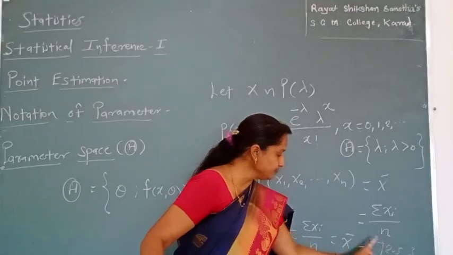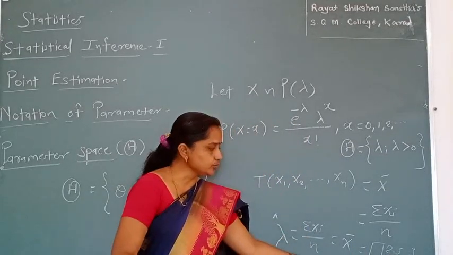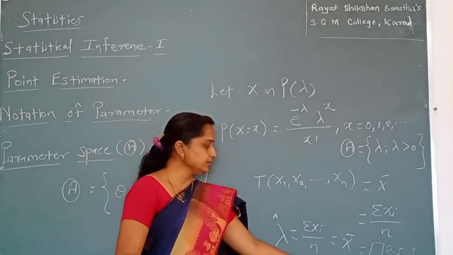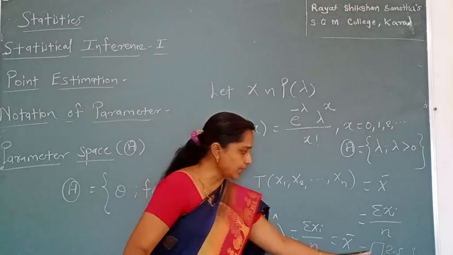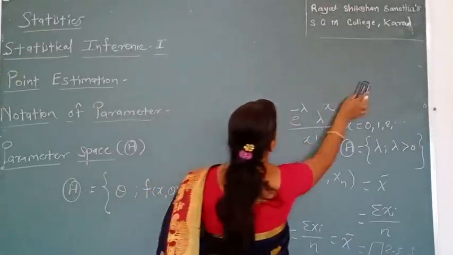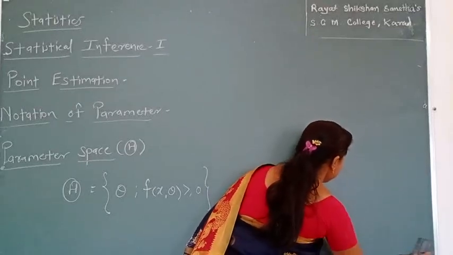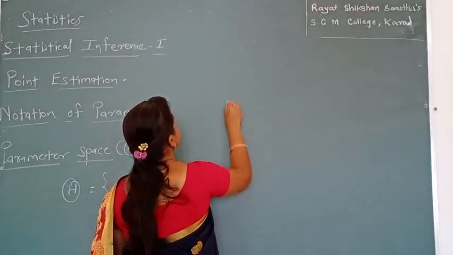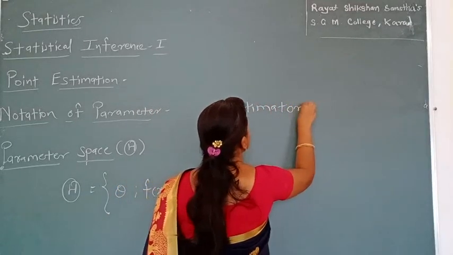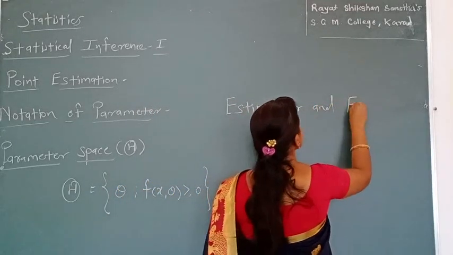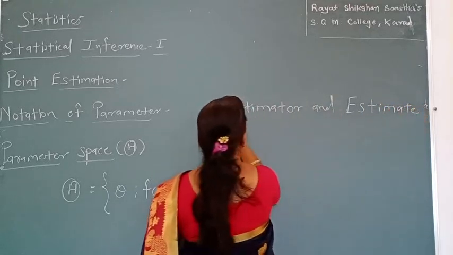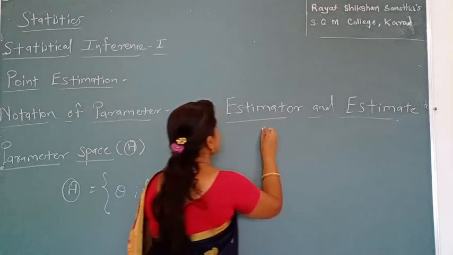Instead of a point estimator, we can also use interval estimation theory. First we see the difference between estimator and estimate. What is meant by estimator and estimate? The value of an estimator is known as an estimate.